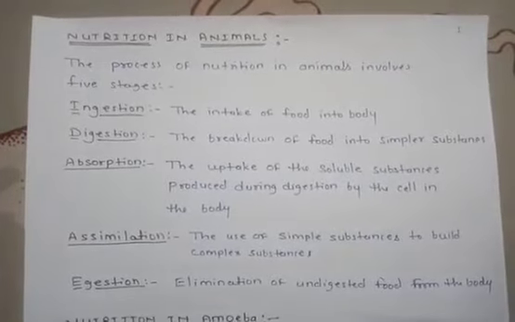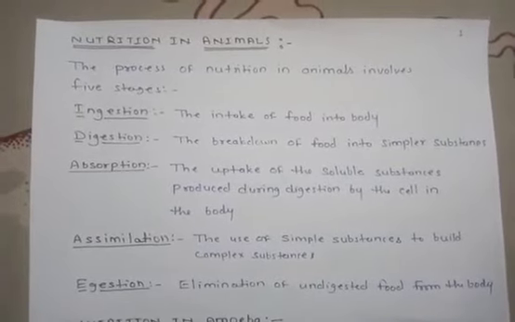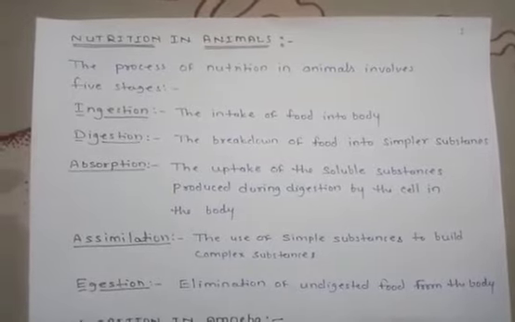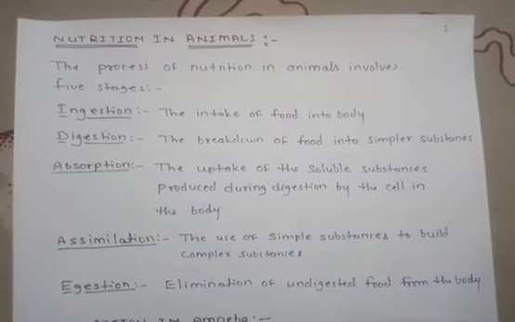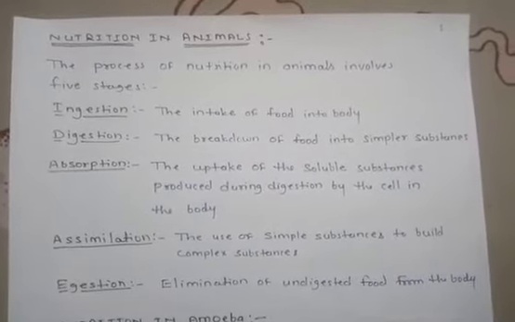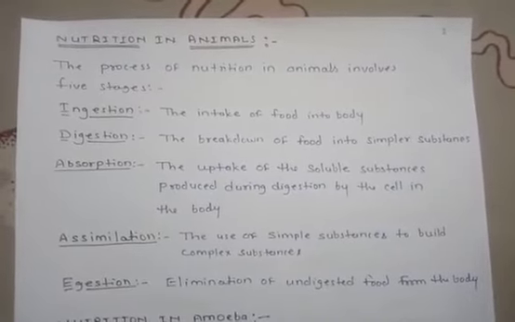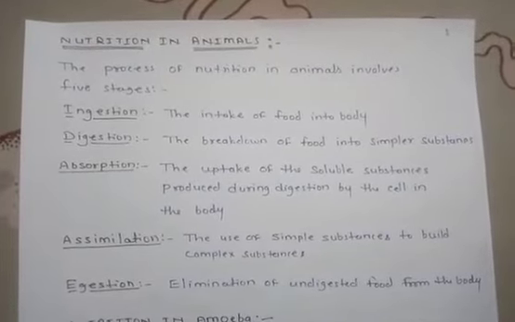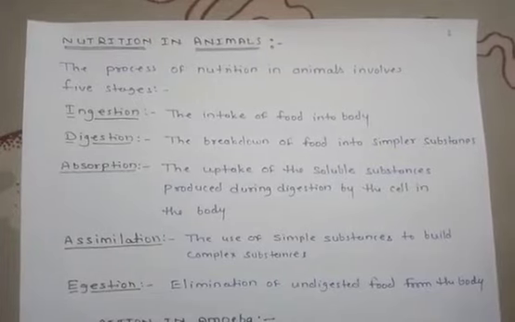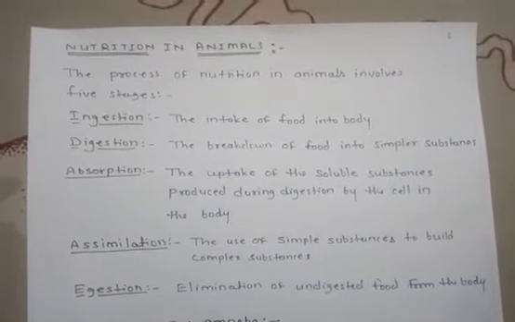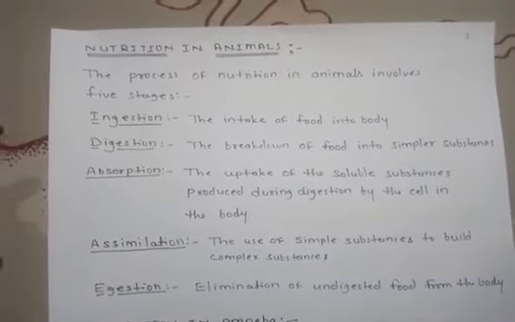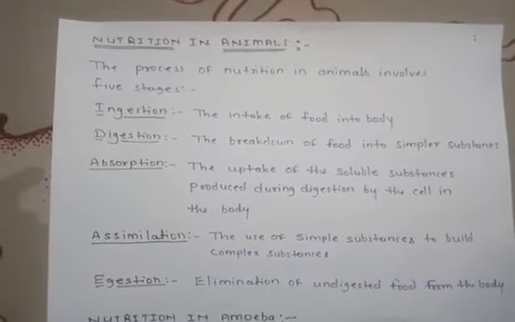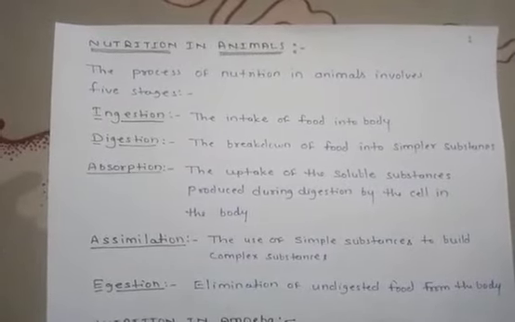Remember what unicellular means? Single-celled animals are called unicellular, and humans and animals are multicellular because they have different organ systems. Let us first learn about nutrition in one of the simplest living organisms, that is amoeba. Amoeba is a single-celled, unicellular organism.